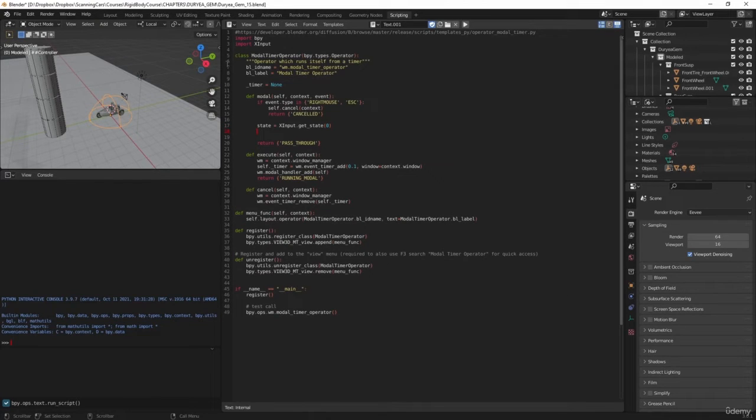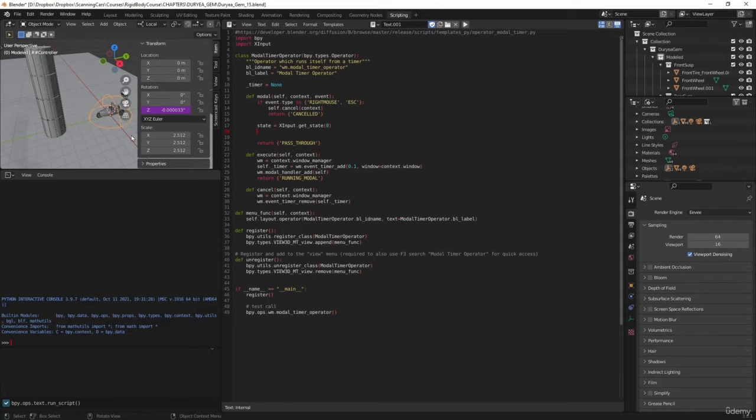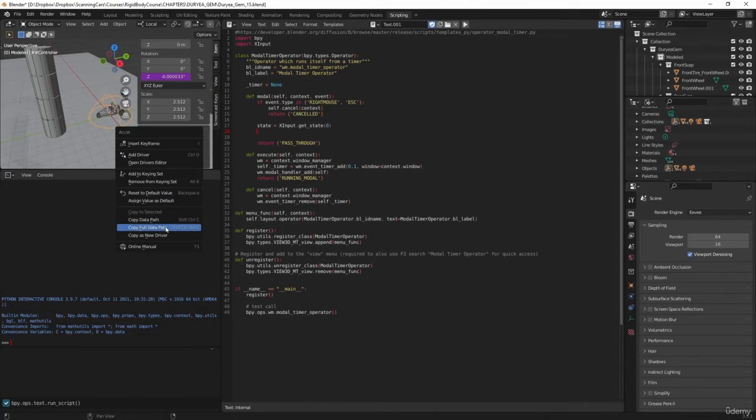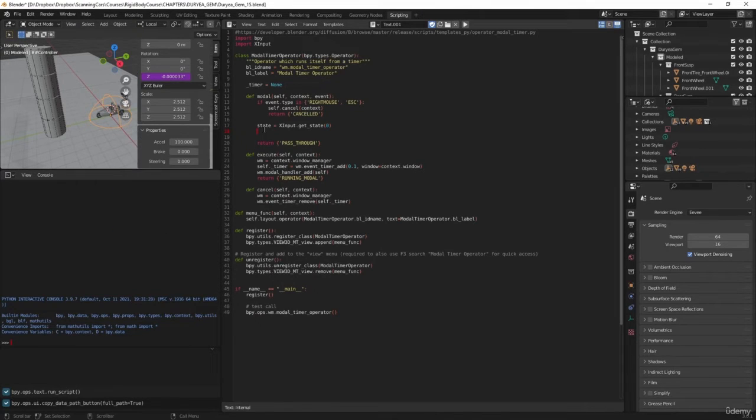And then we want to target this controller that we created. To do that, we can come to these custom properties, right click, and say copy full path. This is going to target the controller and the accelerator property.